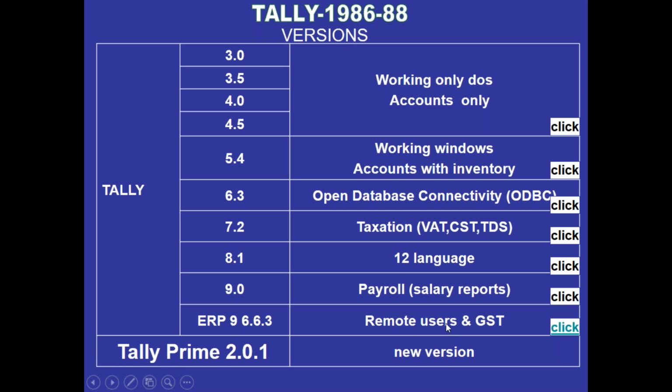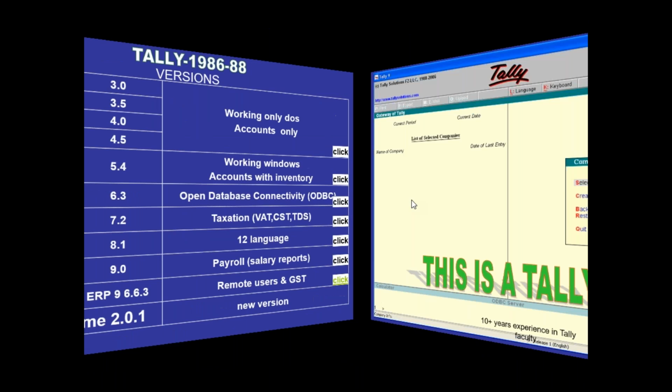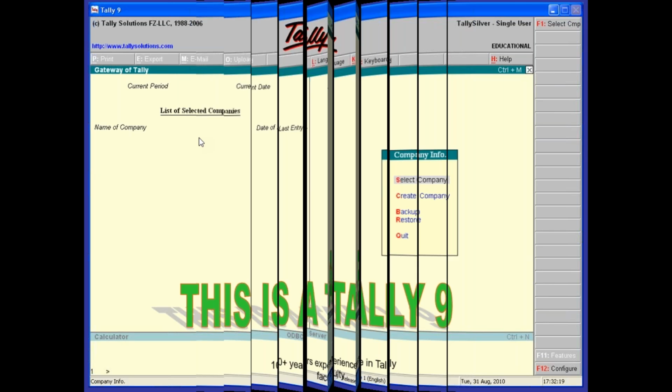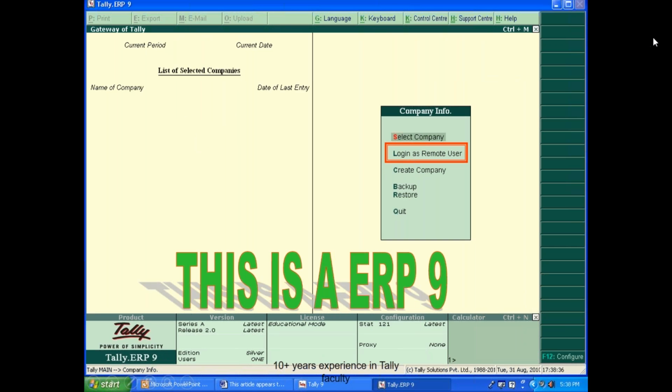In ERP 9, a new feature, remote user, was added. In 9.0, the new feature was payroll, payslip format and employee salary reports. Like 9.0, payroll, salary reports, and in ERP 9 6.6.3, remote user and GST. GST means Goods and Services Tax, which was implemented in 2017. These are all the old version Tally 9 and the new version ERP 9. But in ERP 9, a new feature was added: login as remote user.